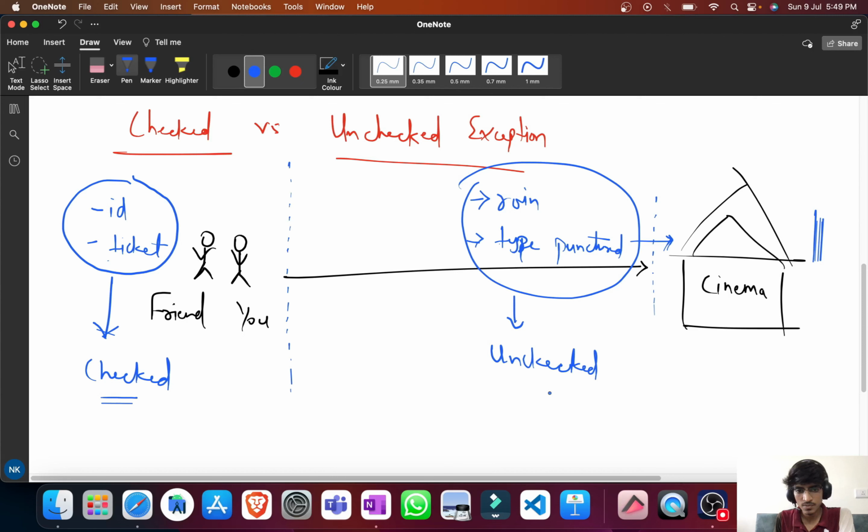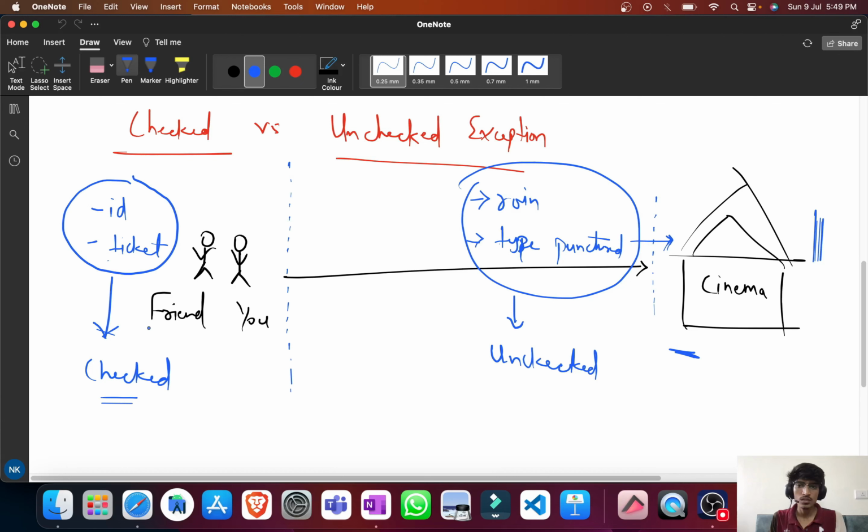But remember one thing, do not forget it: all the exceptions will occur at runtime only. You can only check your ID and ticket, but if you do not handle this at the start itself, the issue will occur during the program execution. In the starting there will be no issue, right? You can start your journey, but somewhere in between your program will be terminated abnormally.